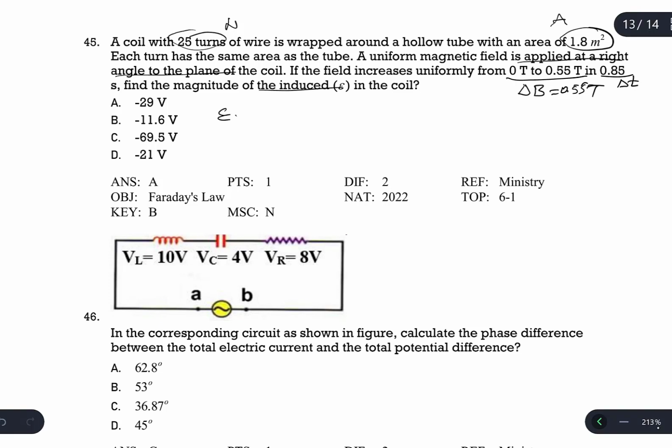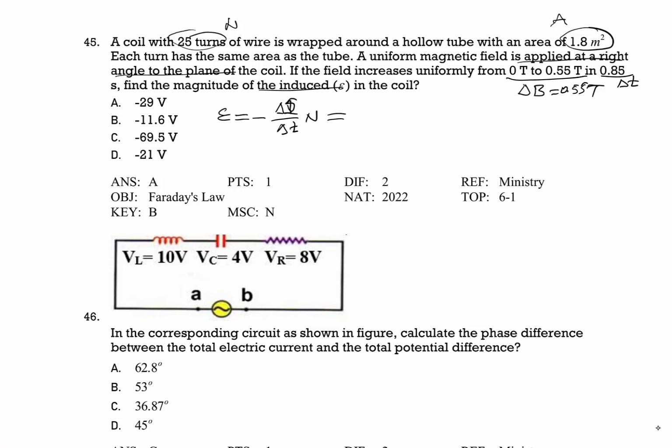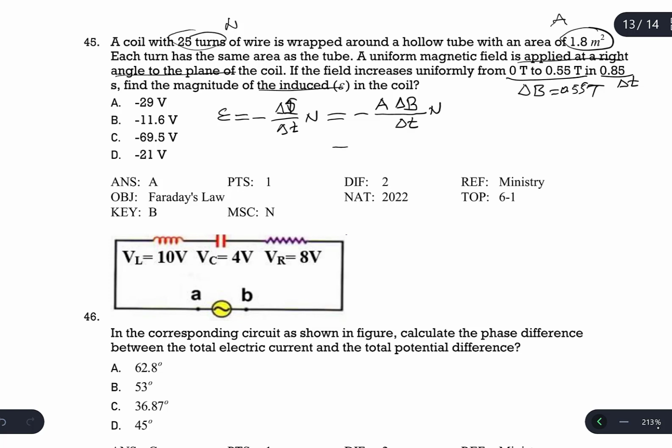We are going to use Faraday's law of electromagnetic induction, which is negative delta phi over delta T multiplied by the number of turns. Because the magnetic flux is maximum in here, I'm going to use the equation for magnetic flux, A times B. But area is constant, B is changing. That's why I will rewrite this equation in this form. The area of the loops is the same, but the magnetic field is changing. Delta phi is A times delta B divided by delta T, multiplied by N, will give us the answer.